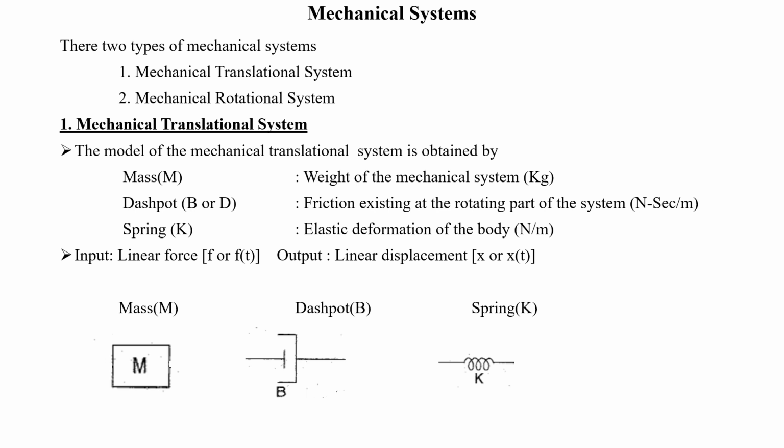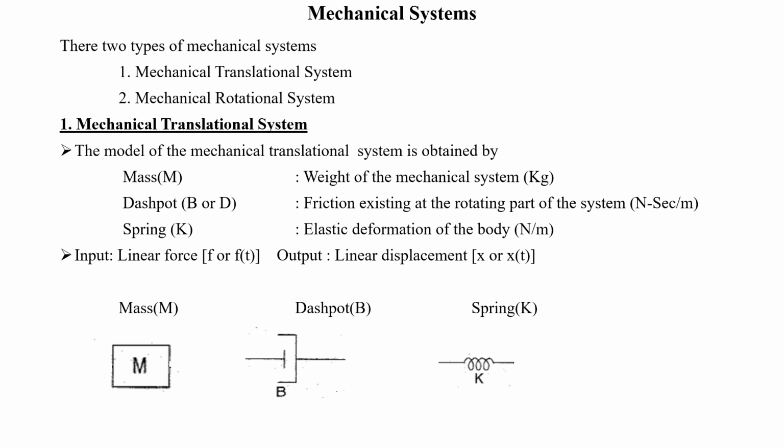well as spring. First we are going to see what we mean by mass. If you consider a mechanical machine or a mechanical body, it has a weight. The weight of the mechanical system is represented by mass, and the mass is measured in kilograms. Then the dashpot. In the mechanical machine, if there is any friction existing in the rotating part of the system, then there will be a dashpot for that corresponding system. The frictional coefficient is measured in Newton second per meter. Now the spring, that is the elastic deformation of the mechanical system, is represented by K, and the spring coefficient is measured in Newton per meter.